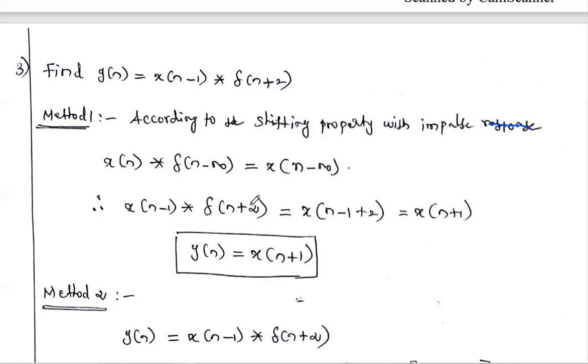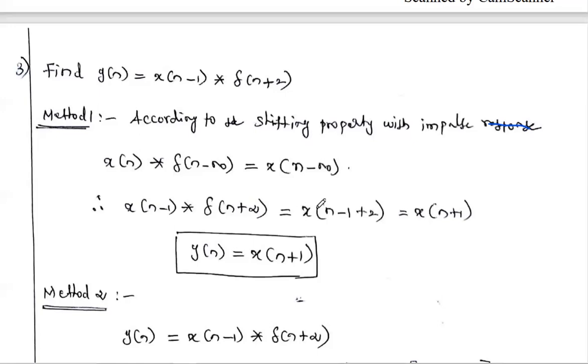The value of n naught is minus 2. So what is the answer for this problem? It means x of n minus 1 minus of minus 2. Here, according to this, the n naught value is minus 2, since plus 2 is there. So n plus 2 can be written as n minus of minus 2. So n naught is minus 2.